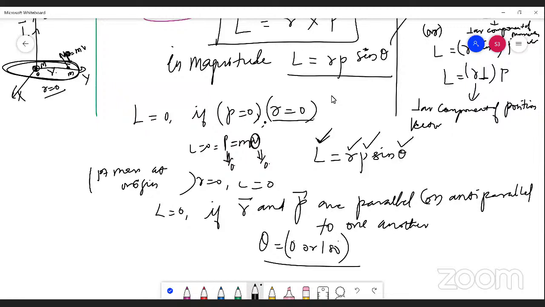That's it. So the angular momentum value will be 0 if the linear momentum of the point mass undergoing rotational motion is 0. If the point mass is exactly at the origin, then also the angular momentum value is 0. And if the linear momentum and the position vector are parallel or anti-parallel to each other, then also the angular momentum value is 0, which means theta is 0 or 180 degrees. Fine, this is all about angular momentum.